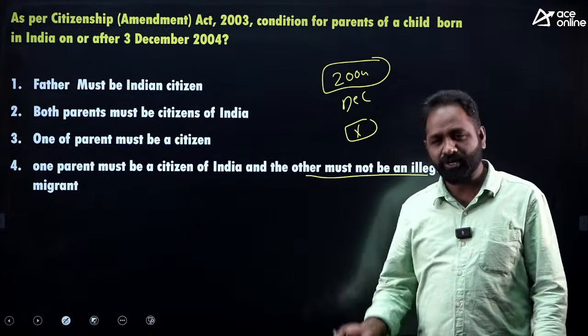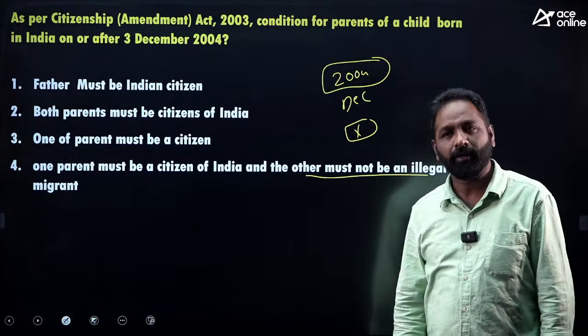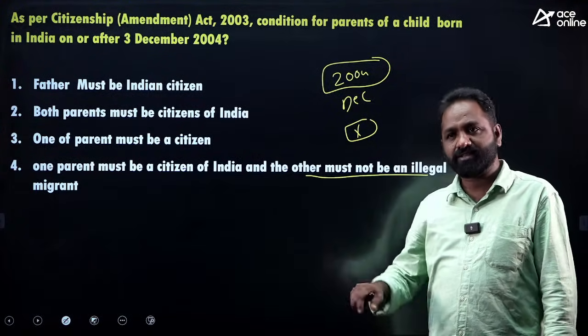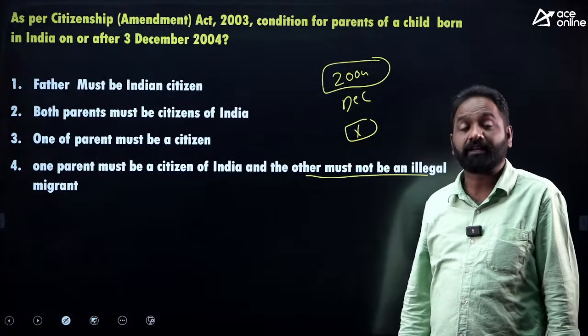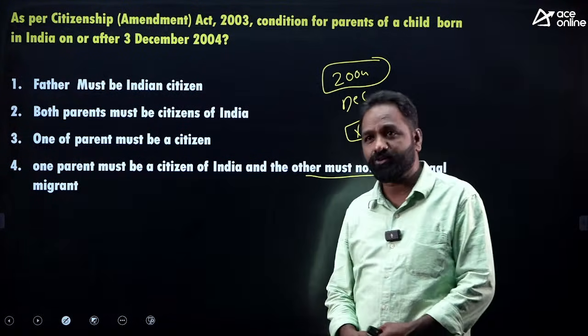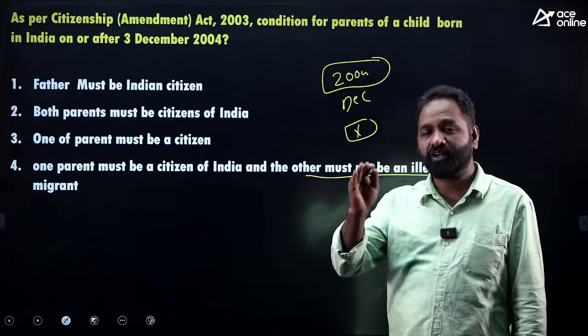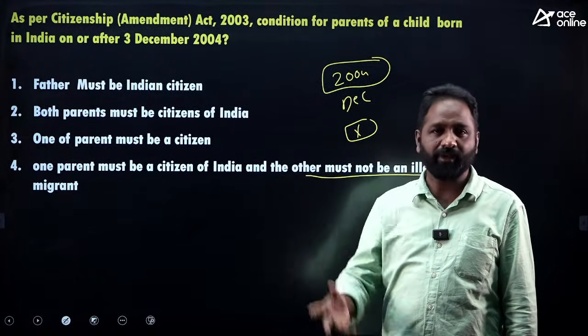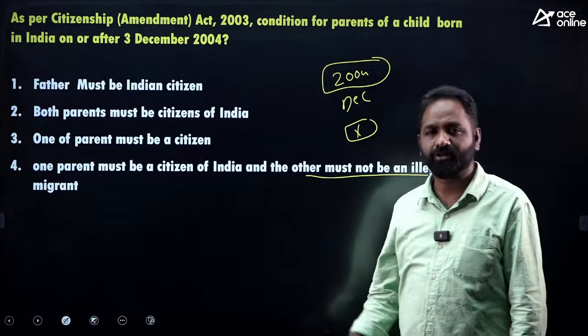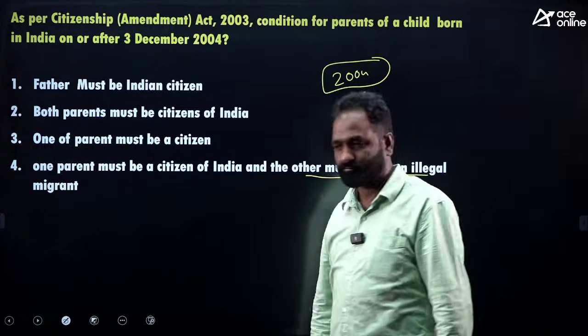Usually both parents should be Indian, but there is one condition: one parent must be Indian, and if the second parent is a foreigner, no problem, but should not be an illegal migrant. Sir, suppose the child is born, the father is Indian, the mother is an illegal migrant, what happens? The child will never become an Indian citizen, because the mother is an illegal migrant.